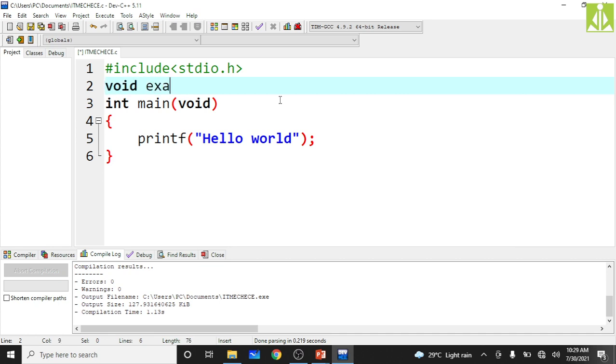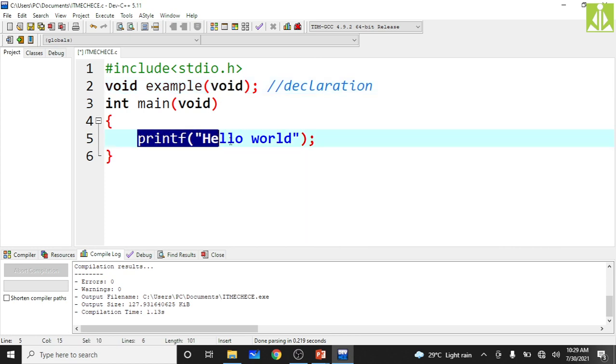I'm taking the function name as example. Okay, example is my function name, and as you can see, this is my declaration. It is not having any return value and it is not having any parameters. So return type is void, and parameter type is also void.